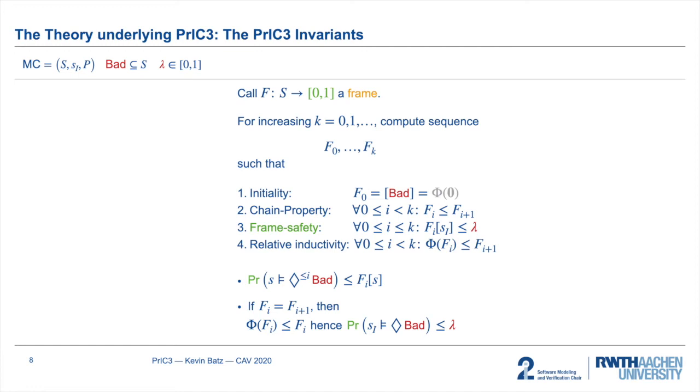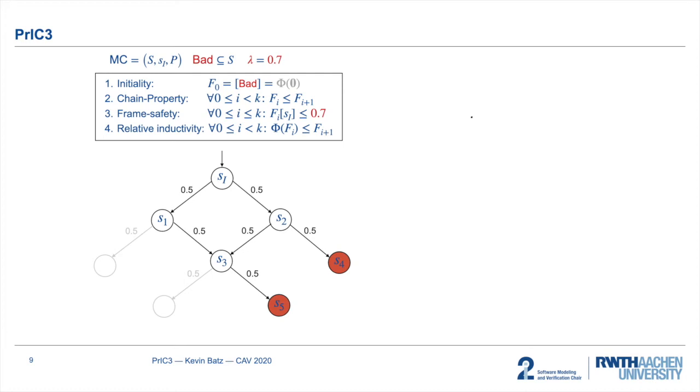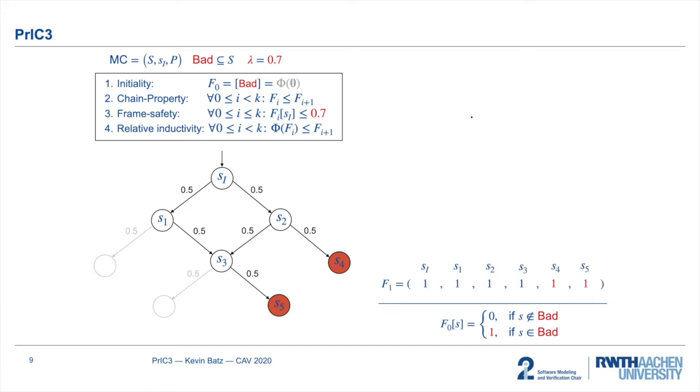Now that we know what loop invariants PrIC3 preserves, we will have a look at an example run on the Markov chain we've already seen. So here we want to prove that lambda given by 0.7 is an upper bound, and for simplicity we assume that we have pre-computed that these gray states here do not reach the bad states at all. Our algorithm does not require this, but it simplifies things here. The algorithm starts by initializing f0 in order to satisfy initiality, and then it starts the first iteration, initializing frame f1 by means of this trivial over-approximation of the one-step probabilities.